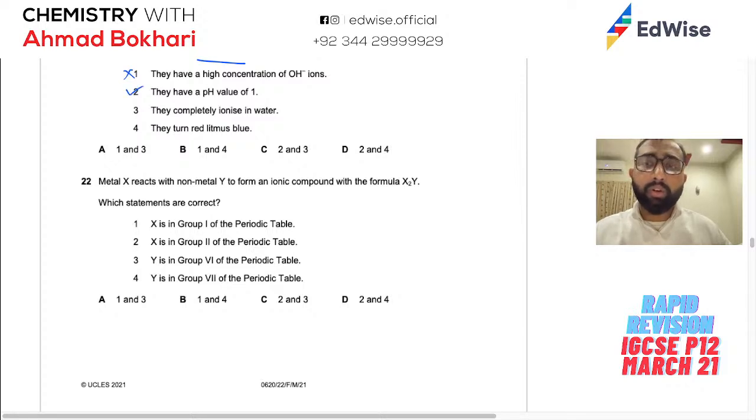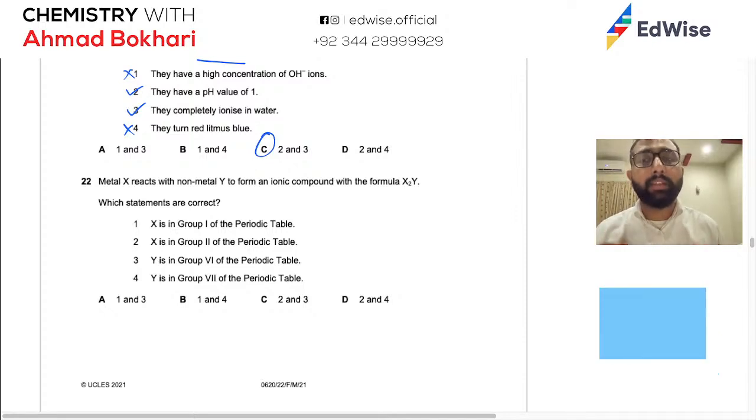They completely ionize in water. That is what strong acids mean. And they turn red litmus blue. It's the other way around. It's blue to red. So this is 2 and 3. Notice that whichever question I'm doing, I'm writing on it. You should also make a habit of this.